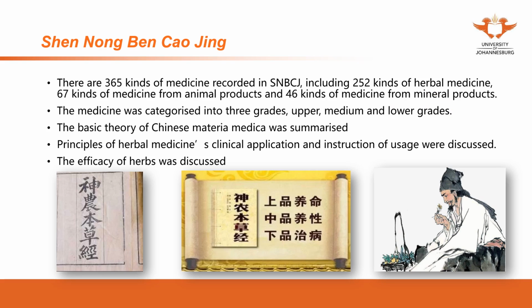So this was the earliest manual of herbal medicine, very similar to a manual of prescriptions of the herbs. The efficacy and the indications were discussed in this book. This book is one of the most important books if we study Chinese herbal medicine.